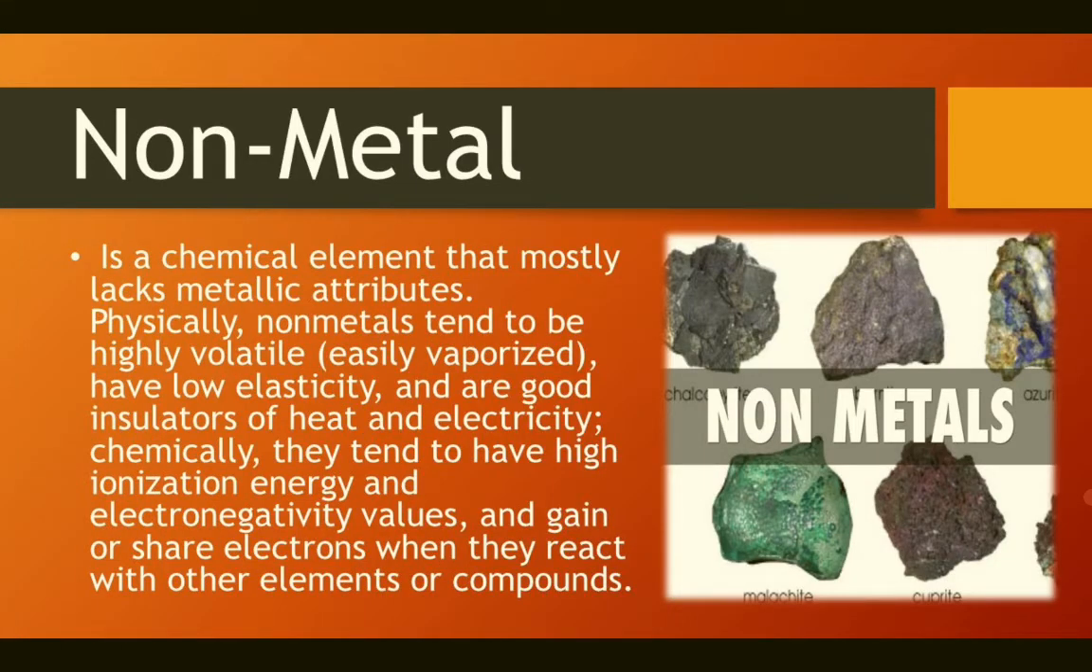Before going to the topic of classification of nonmetals, first it is necessary to understand what is a nonmetal. Nonmetal is a chemical element that mostly lacks metallic attributes. Physically, nonmetals tend to be highly volatile, that is easily vaporized, and have low elasticity. They are good insulators of heat and electricity. Chemically, they tend to have high ionization energy and electronegativity values.